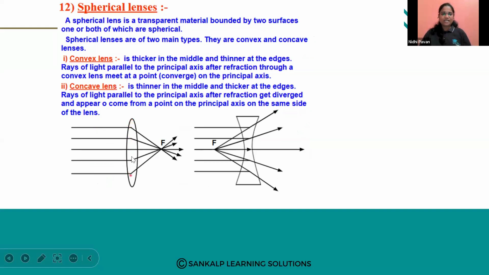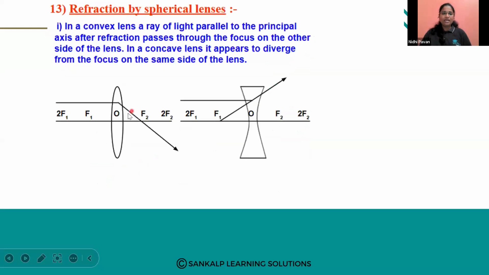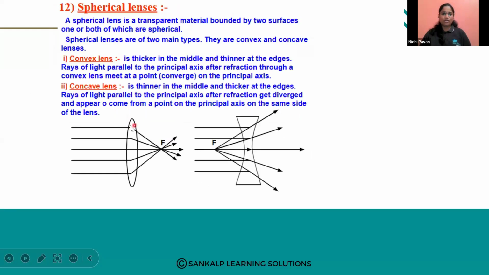Among the two surfaces, both will be curved, or sometimes one will be spherical or curved.